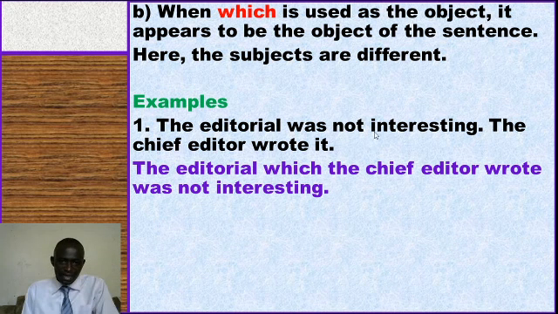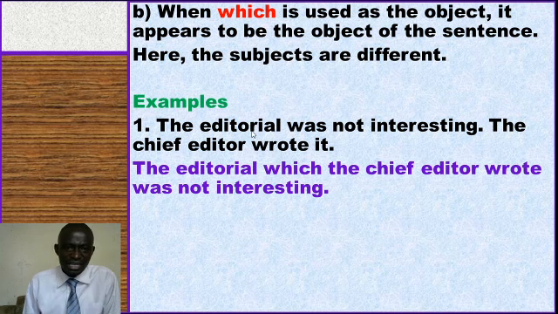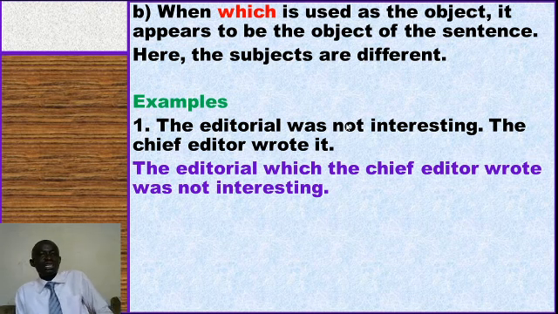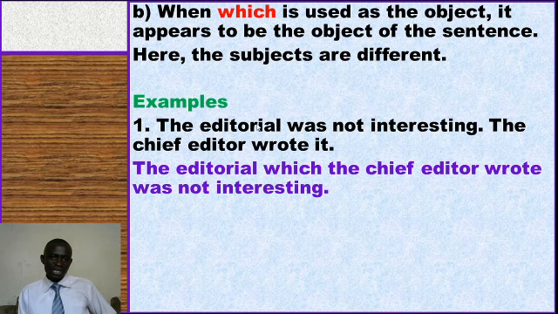Now, for this case, you are supposed to identify the major information out. The editorial was not interesting. Which part is this describing? The chief editor wrote it. This one is describing the editorial which is not interesting, or which was not interesting. So we shall say the editorial which the chief editor wrote was not interesting.